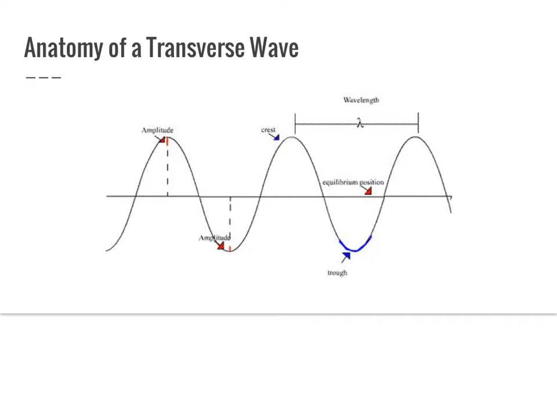So there is some essential vocabulary that we need to learn when we're talking about waves. I'm going to focus on the big ones here. First, we have our amplitude. Our amplitude is the length from our equilibrium in the middle all the way to the top of the wave. Our crest is the very top of the wave. Our trough is at the bottom of a wave. Then we have our wavelength, which is this distance from crest to crest. I recommend in your notes actually copying down this exact image.